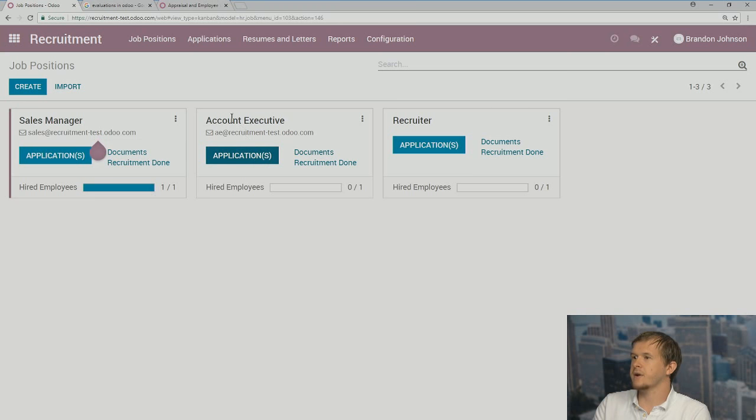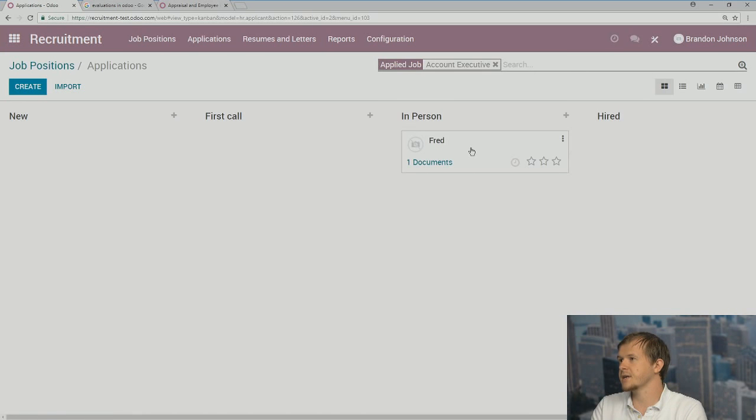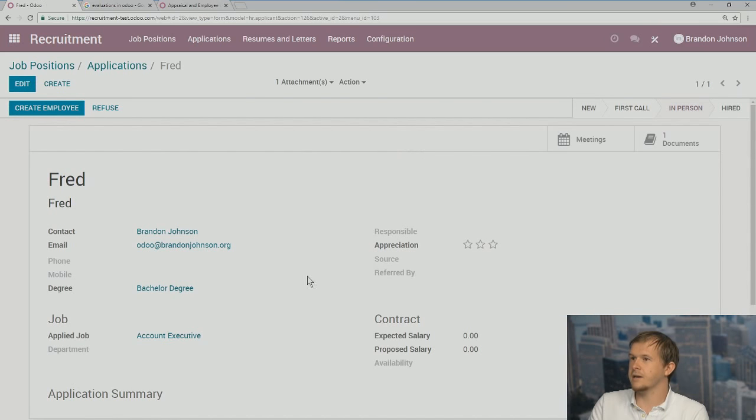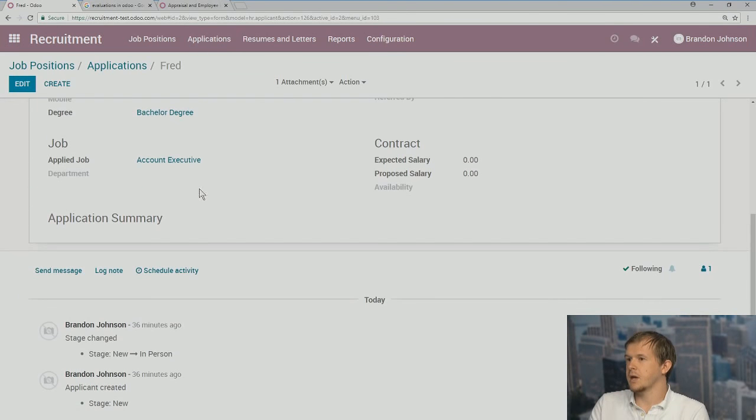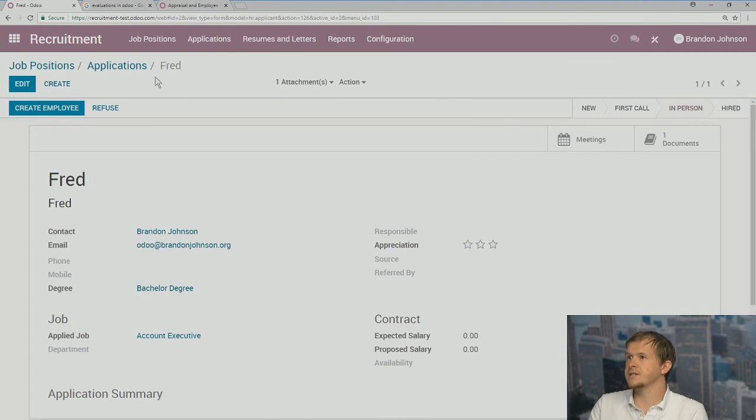We could also have different applications. Say we have one for our account executive. We see we have Fred here. We've also seen that he's uploaded a document as well, so he's uploaded his resume. So in this, we can see all of the documents that he's added, in case there are a lot of documents that we need to have for Fred. We can also refuse him. It's a very simple process.